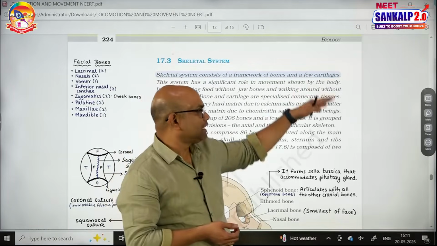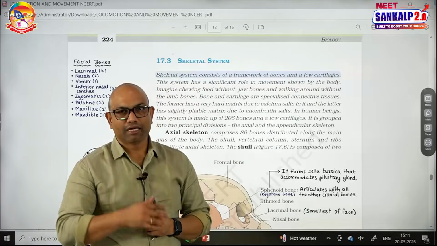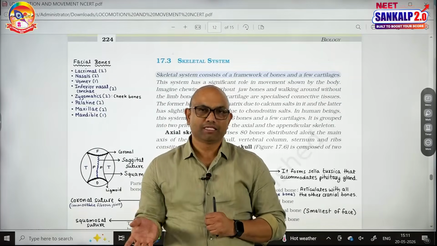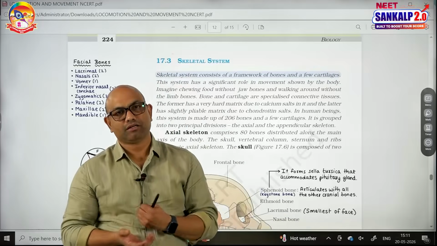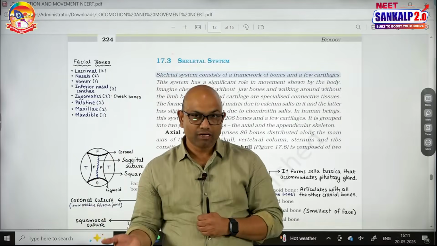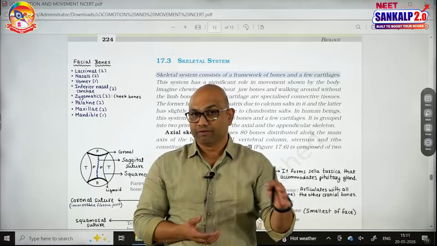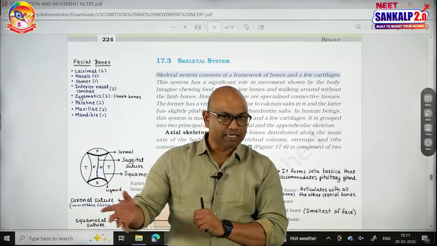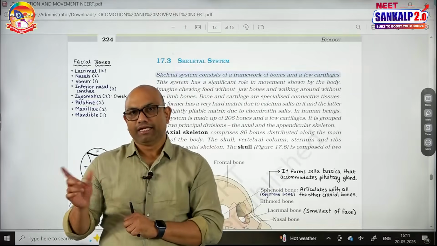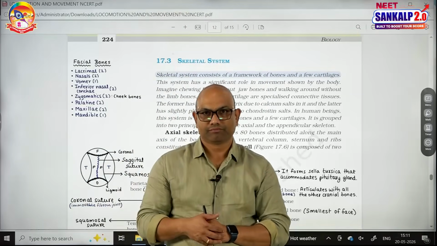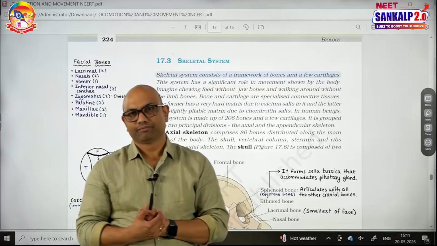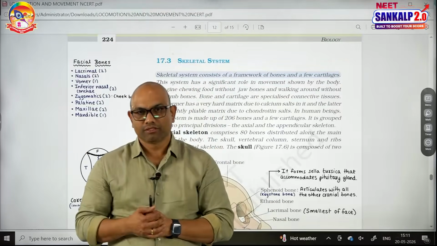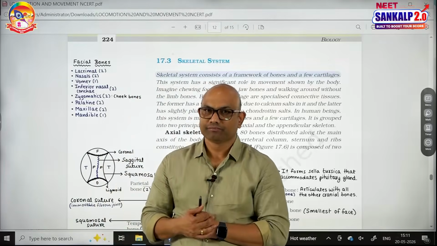And when it comes to cartilages, the difference between bone and cartilage: both have collagen fibers, but one has calcium salts, bone, and one has chondroitin salts, cartilage. Cartilage is pliable, bone is non-pliable, which is rigid in nature. Cartilage is pliable and resists compression. Even bone can resist compression. And cartilages are located at the tip of the nose, nasal septum, and ear pinna.